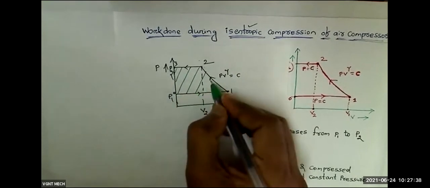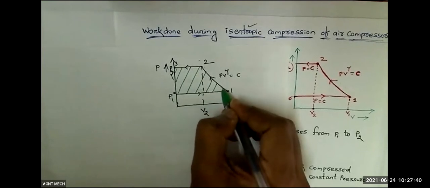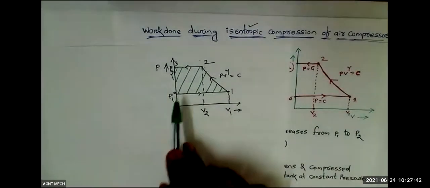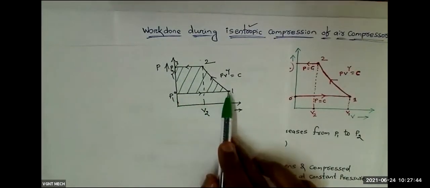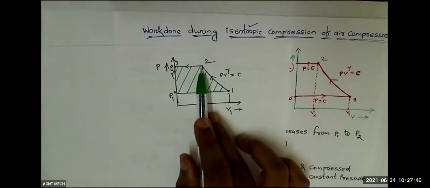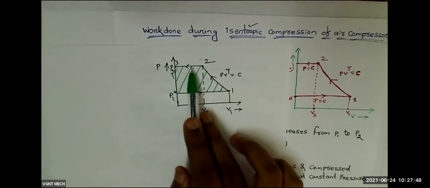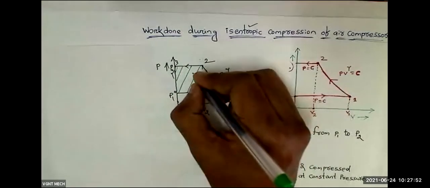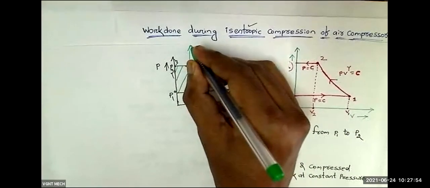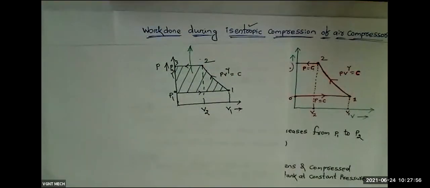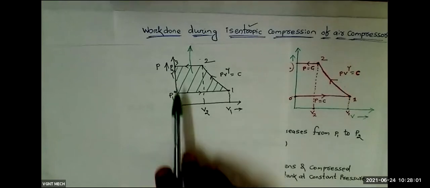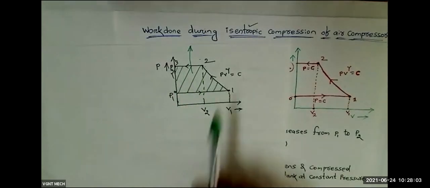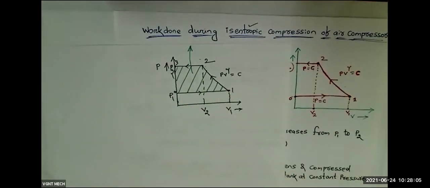If you look closely, this is the total area, because this is suction stroke 0 to 1, 1 to 2 compression, 2 to 3 expansion. So this closed area represents the work done in the compressor. Our aim is to find out this area. Clear?